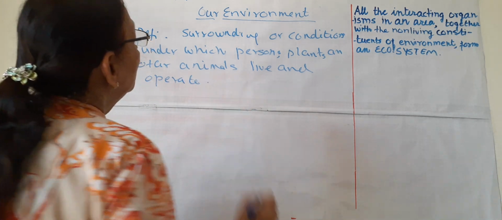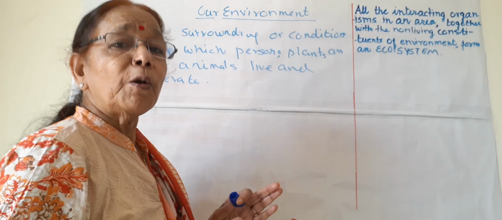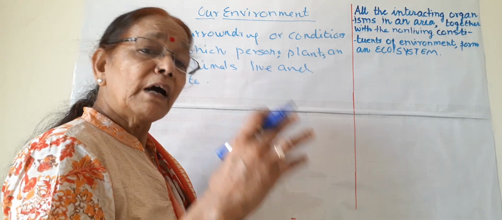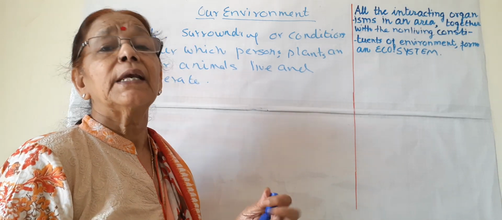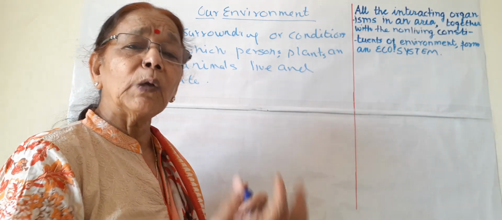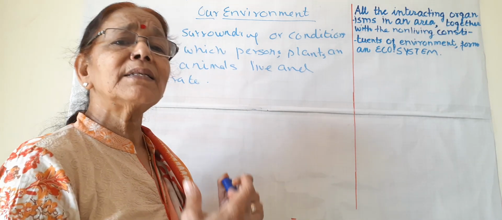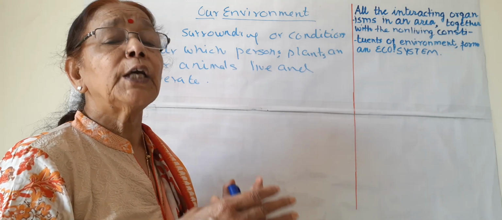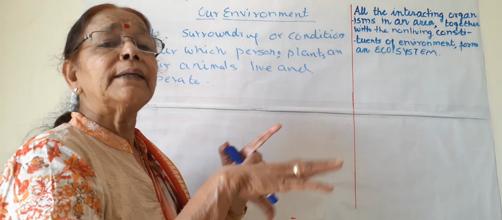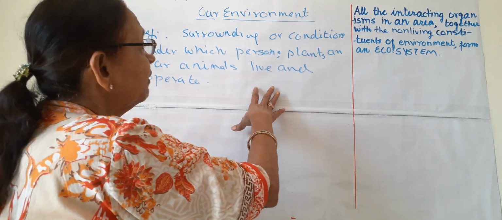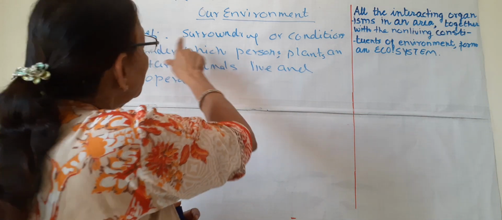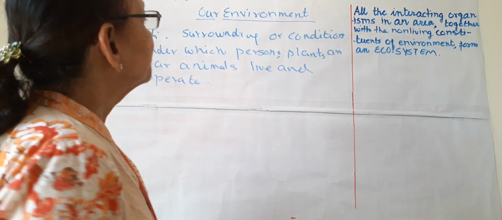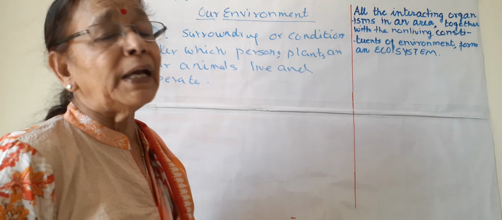So, what is environment? Environment is our surroundings around us. All the conditions where all the human beings, all the animals, all the living organisms, plants, even microorganisms, they live and they function. They grow, they reproduce. So that is their environment. This is the definition of environment: surroundings or conditions under which persons, plants or other animals live and operate.